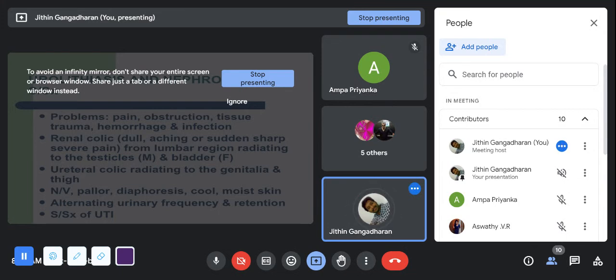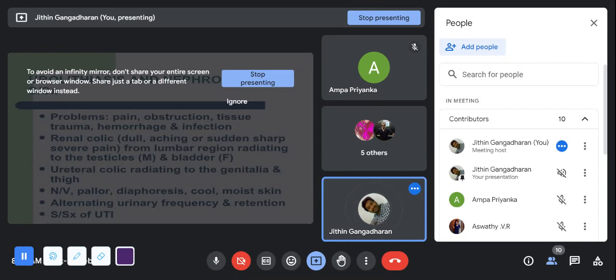Then renal colic, or the renal pain, will be the characteristic of the pain. It will be a dull, aching pain. There will be a sudden or sharp, severe pain. The pain may be radiating towards the testicles in males, and in females, it may be radiating towards the bladder. Now, ureteral colic may be radiating to the genitals. That's what I have just said now. Ureteral stones may be radiating towards your genitalia and your inner thighs.